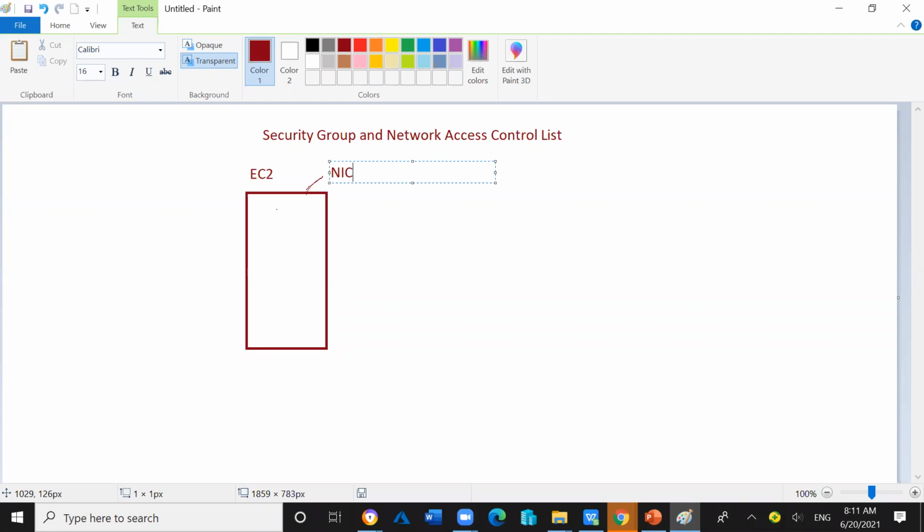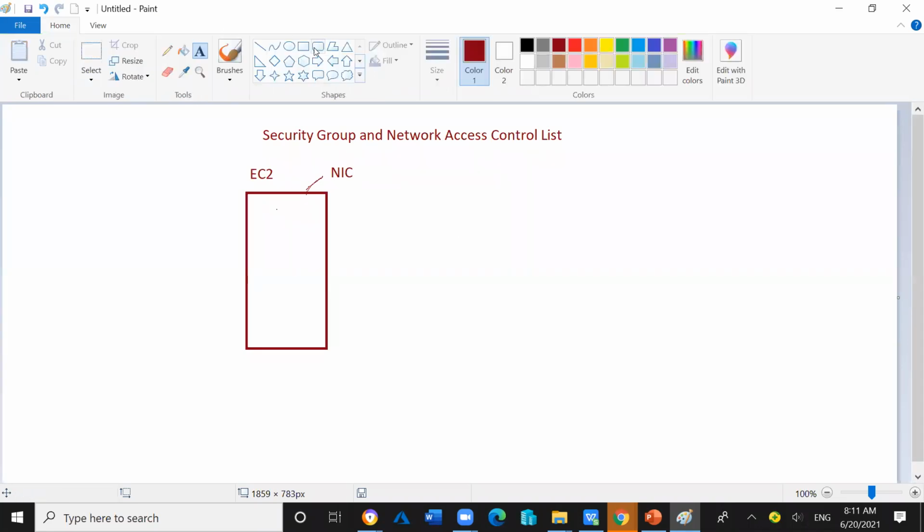And the LAN card or NIC card contains the IP address. Otherwise, where will we assign the IP address? Whatever IP address we assign goes to the NIC card associated with the computer. So let's say this is the NIC card of this EC2 instance.